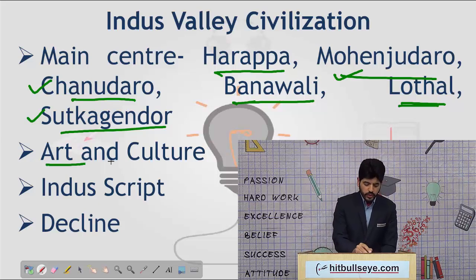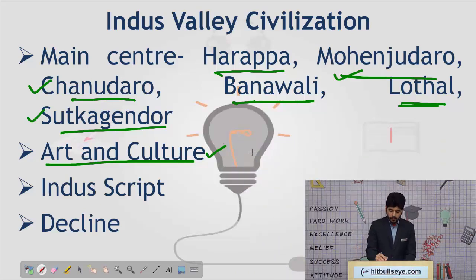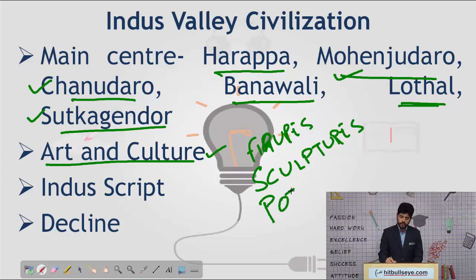Talking about the level of development of the Harappans, after the coming of the Chalcolithic age and during the Harappan Valley Civilization, people started indulging in art and culture. To be specific, the Harappans indulged in art and culture of the following forms. Firstly, they developed figurines and figures. They also developed sculptures, and you must have heard about terracotta seals. That was also a characteristic of the art and culture of the Harappan Valley Civilization. They also discovered the means of pottery. Black and red pottery was a characteristic of the Harappan Valley Civilization.